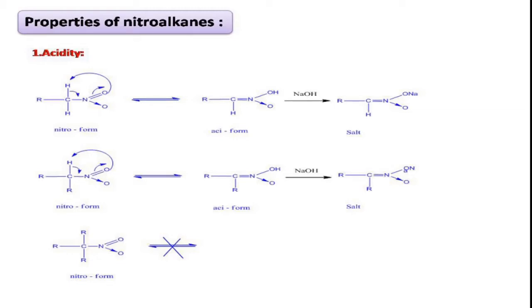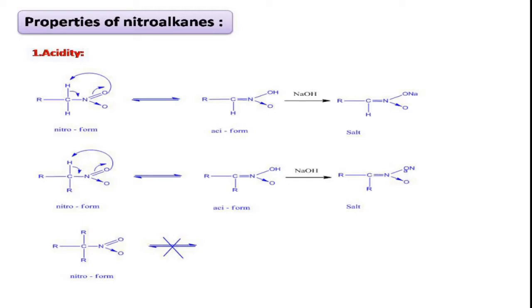Whereas tertiary nitroalkane do not have active hydrogens. It does not involve in tautomerism. There is no acidiform, so it does not react with the base. Right? So overall we can say that nitroalkanes are called as pseudoacids. They exhibit acidity. In presence of base only, these nitroalkanes will exist in acid form and react with base to form salts.